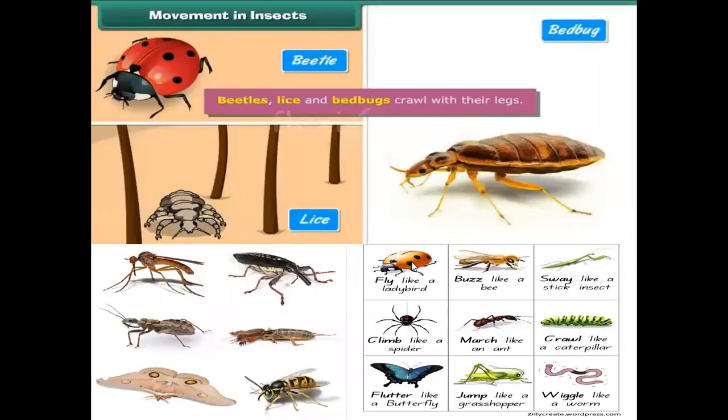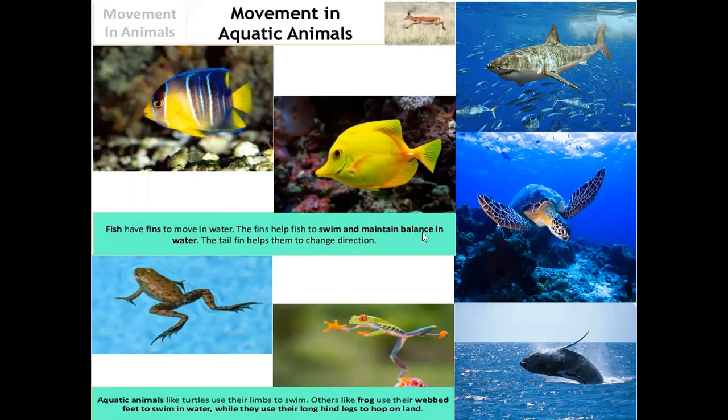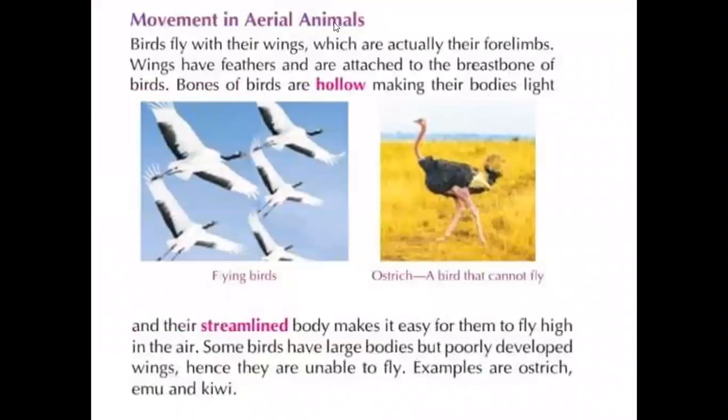Let's continue with another group of organisms, movement in aerial animals. Aerials are the organisms flying in the sky. Birds fly with their wings, which are actually their forelimbs. Wings have feathers and are attached to the breastbone of the birds. See here, they have forelimbs.